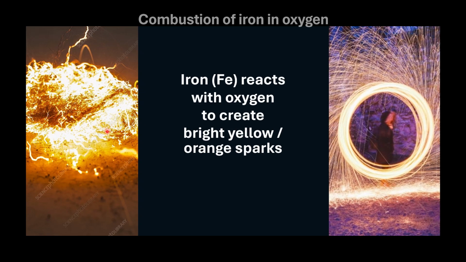It's not really going to burn with a flame. If you attach it to a string and swing it around through the air, you will see bright yellow or orange sparks. So when iron reacts with oxygen, it normally forms a bright yellow glow, or it can even form sparks, but then you have to swing it or move it very fast through the oxygen so that the reaction speeds up a little bit.